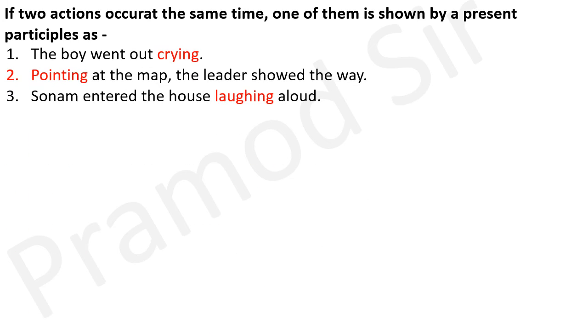If two actions occur at the same time, one of them is shown by a present participle. The boy went out crying. Here there are two actions: went out, and second, crying. Pointing at the map, the leader showed the way. Here there are two actions: pointing, and second, showed the way. Sonam entered laughing. Here the first action is entered and the second is laughing.